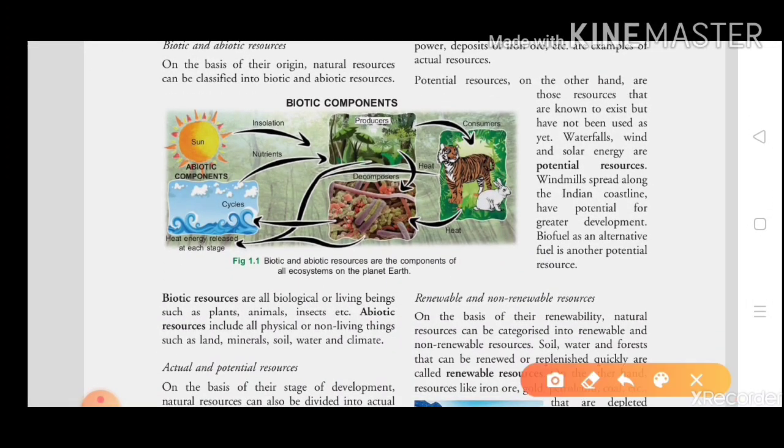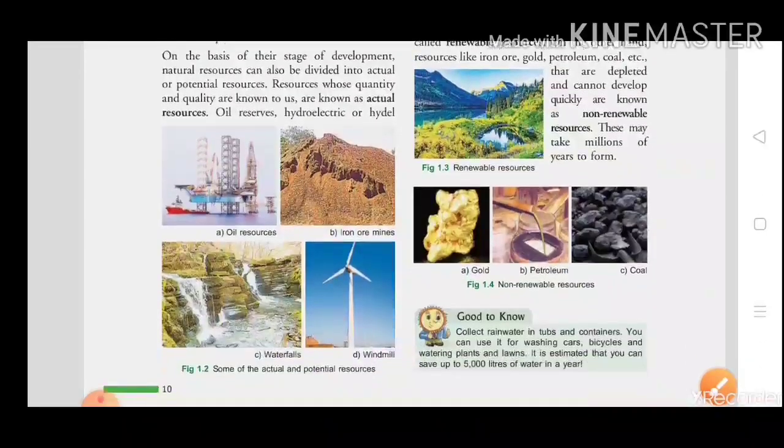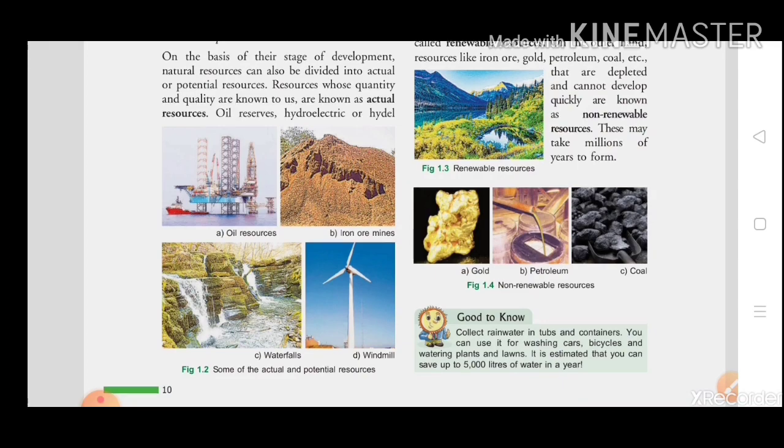And the next topic is what are potential resources. Potential resources are known to exist but not being used yet, like a waterfall, wind, and solar energy. These are called your potential resources.